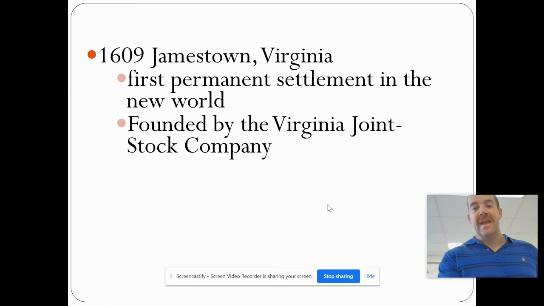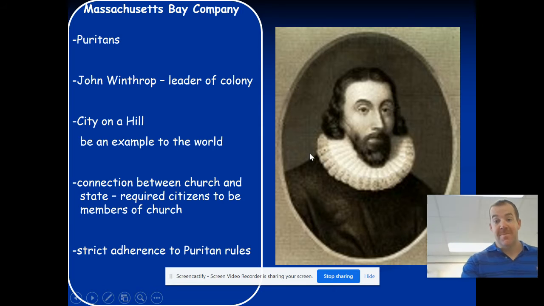The name of the company there was the Virginia Joint Stock Company. So the big thing with the Virginia and Jamestown colony is it was predicated on making money. That was the reason that people came to Virginia. All right, make money. Now we're going to look at Massachusetts Bay.